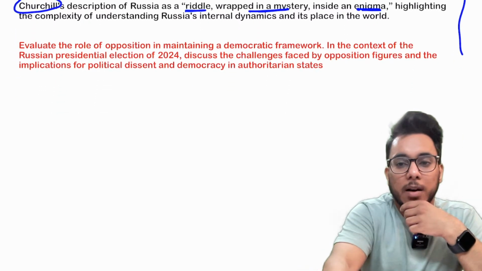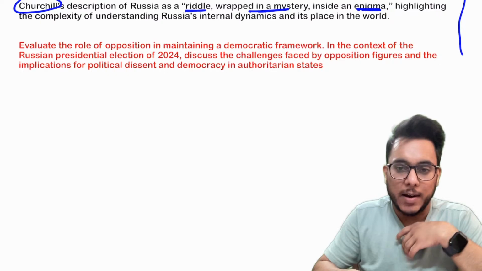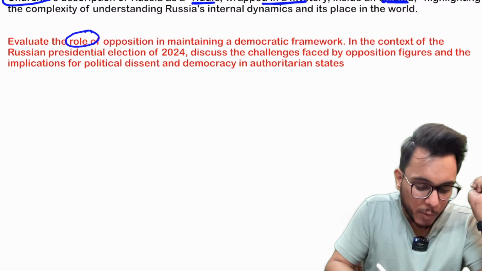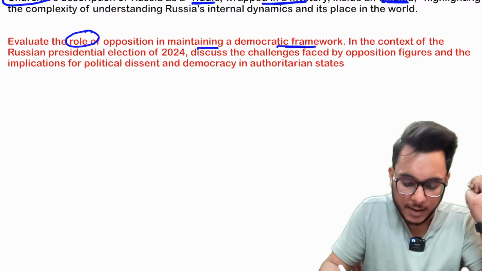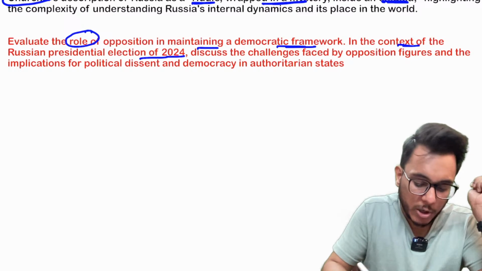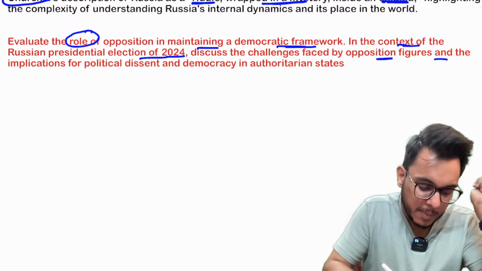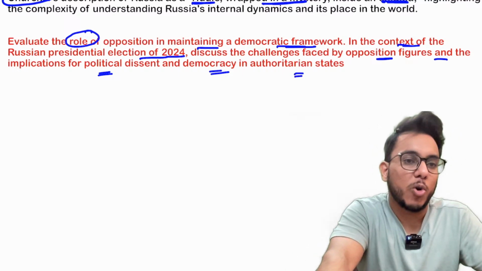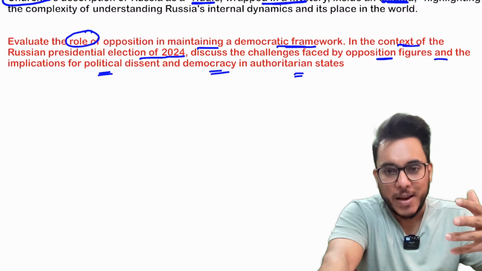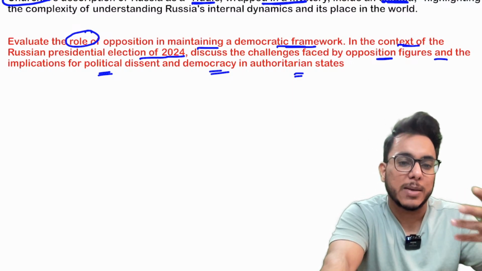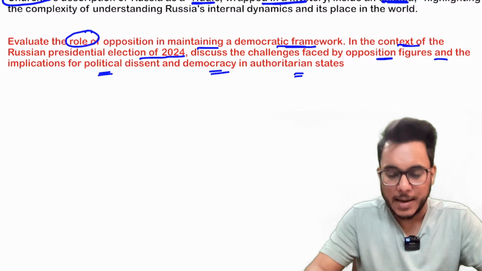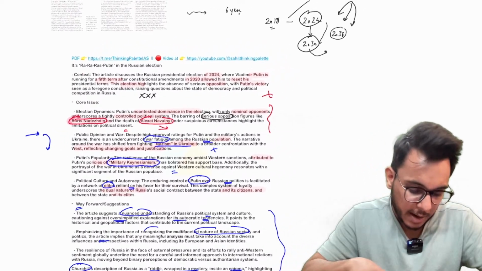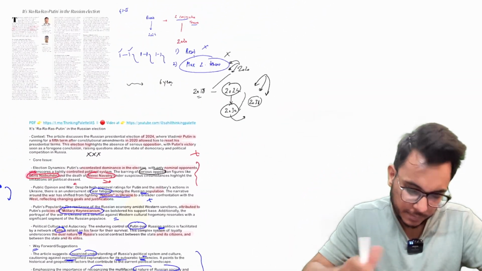Now, on this particular thing, there can be one question that we can frame. The question can be like this: evaluate the role of opposition in maintaining a democratic framework. In the context of the Russian presidential election of 2024, discuss the challenges faced by opposition figures and the implications for political dissent and democracy in authoritarian states such as Russia. You might have seen that the UPSC asks questions based on inferences and implications, so this kind of question can be there. That is all, guys, about it. Now moving on, let's take the next article.